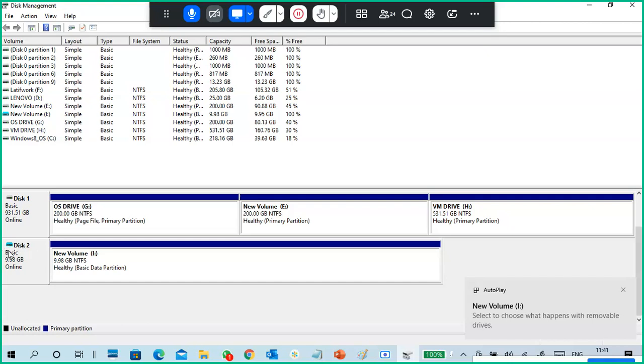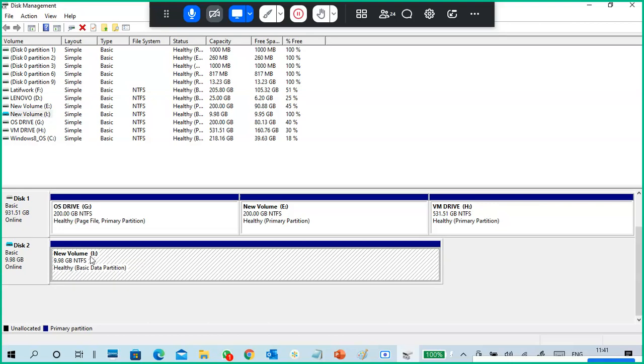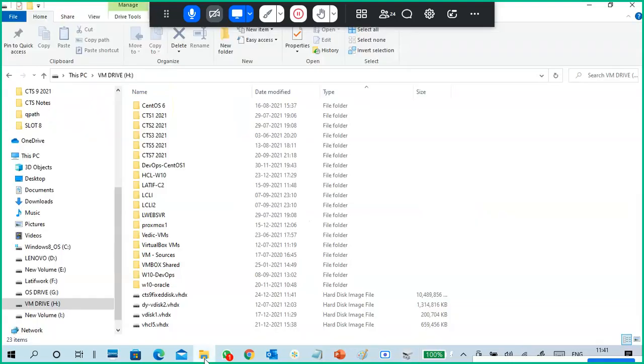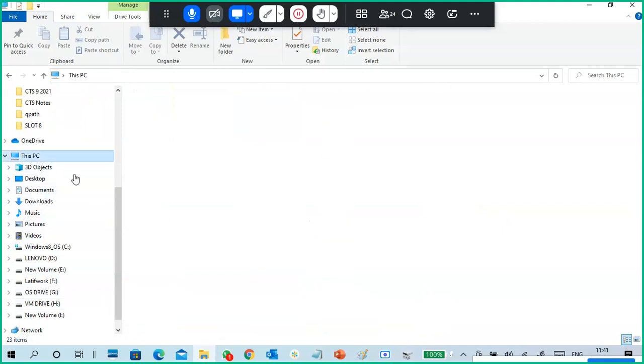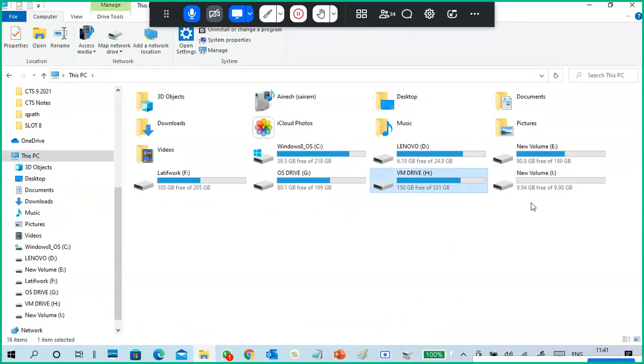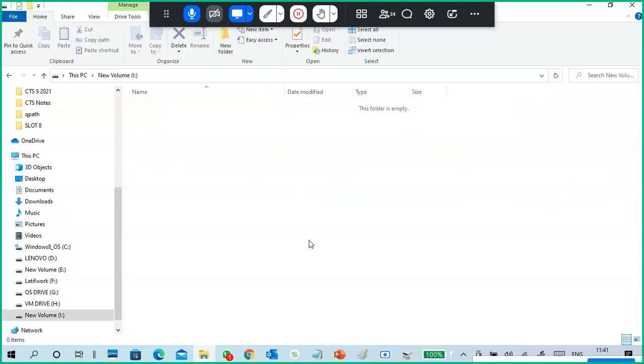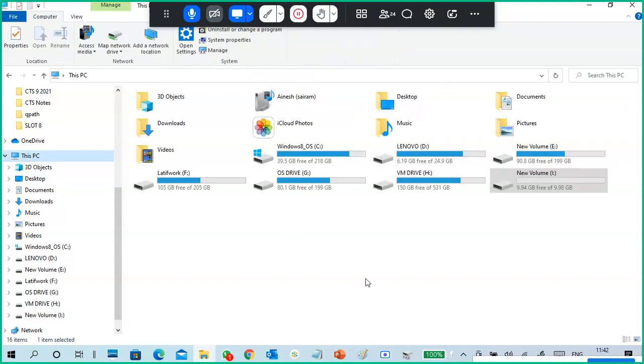See, this color it is showing. So see the difference, a little color difference is there. So whenever you see like this, it is a virtual hard disk. This is the I drive. Okay, the drive letter it is showing I, and I'm going to This PC. Okay, and can you see this is the 10 GB hard disk. You can store data as you store data in a normal hard disk only. Okay.